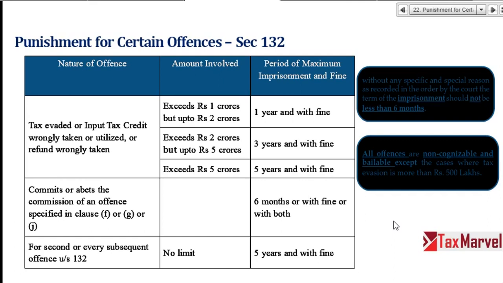Now, this provision was not there in the earlier law. So once I have committed a crime, fine, I went. Again I committed a crime. So for the second crime, this 1 crore limit will not be applicable. Even for 1 rupee of the offense, 5 years and with fine will be applicable. It means the second time, knowingly I am doing it, I know that there is an offense and I am doing it. So there is no limit of 1 crore; for 1 rupee, the maximum imprisonment is 5 years, right? And with fine, right?